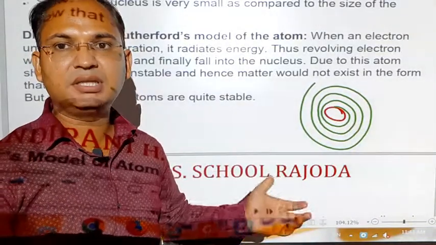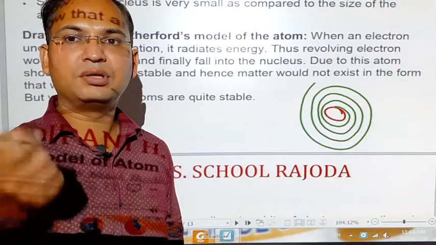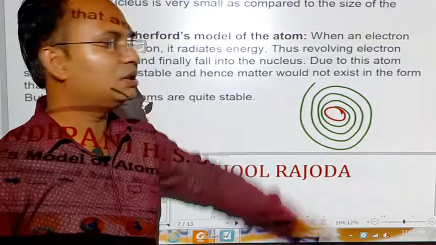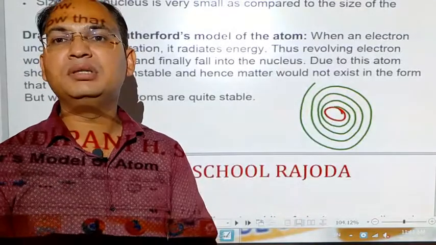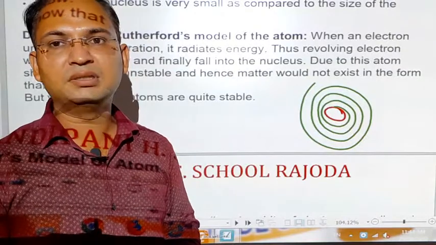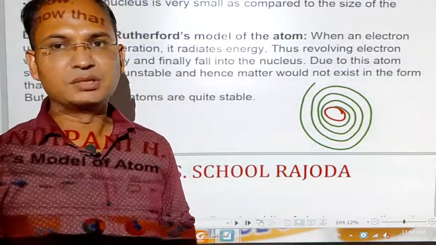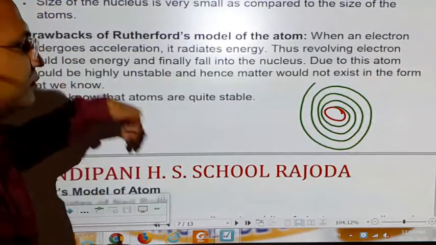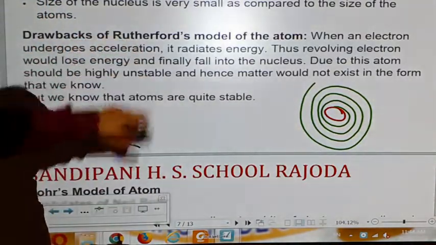The atom would be highly unstable, because it takes milliseconds for the electron to revolve around the nucleus and go dump into the nucleus of the atom. But it doesn't happen, and the atoms are absolutely stable. So Rutherford couldn't explain the stability of the atom. You can see here the drawback of Rutherford's model.